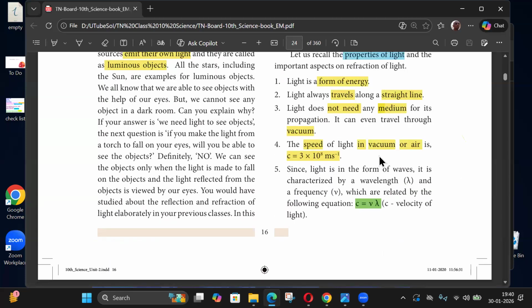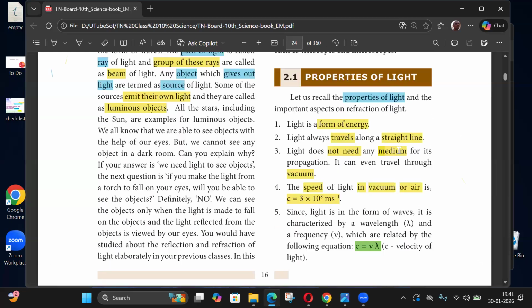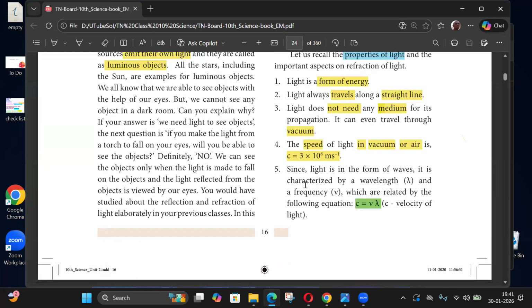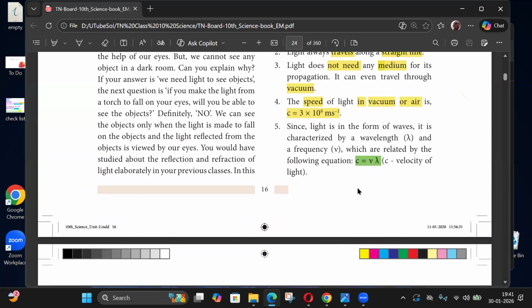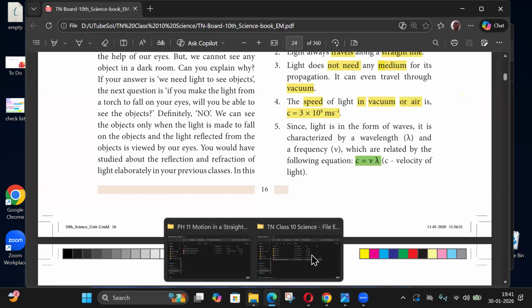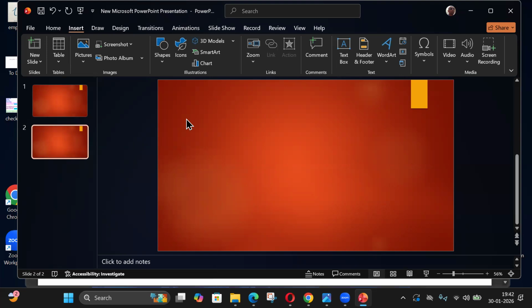The speed of light is 3 into 10 to the 8 meters per second in vacuum or air. Otherwise, the speed will go down if the medium is dense. And now the relation between the speed, the frequency and the wavelength. This wave will have two things: one is a time variation and the other is a space variation. Light is like a wave.